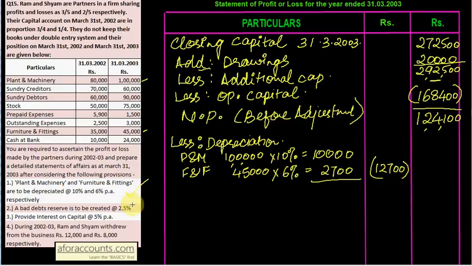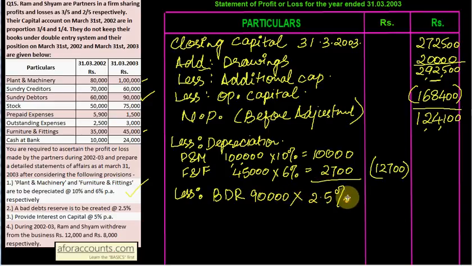A bad debts reserve is to be created at 2.5%. So what are the closing debtors? Closing debtors are 90,000. So less reserve will decrease the profit. Bad debts reserve on 90,000 at 2.5%. That comes up to 2,250. So reduce that from the profit. Reserve का point भी हो गया है.